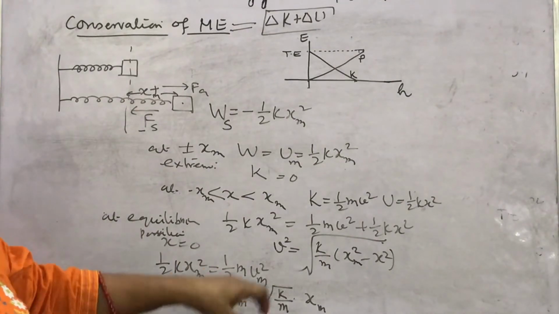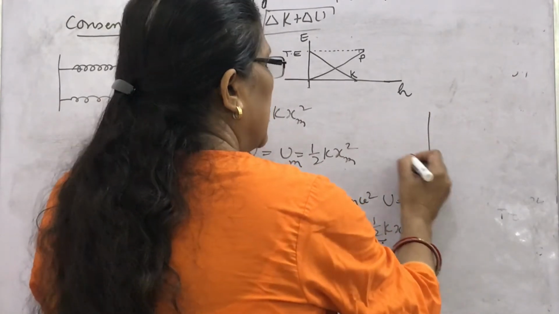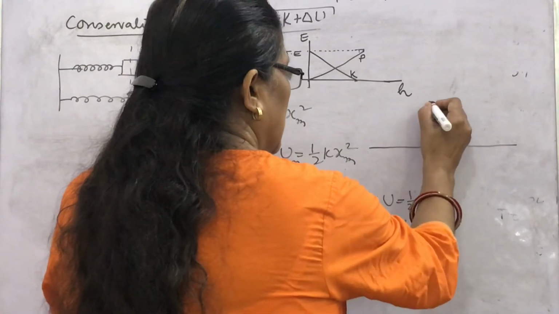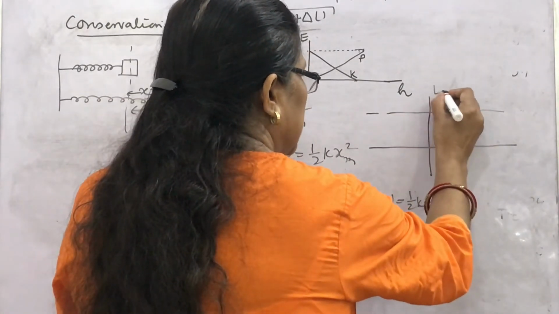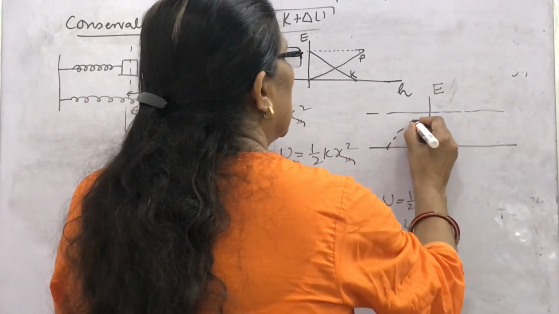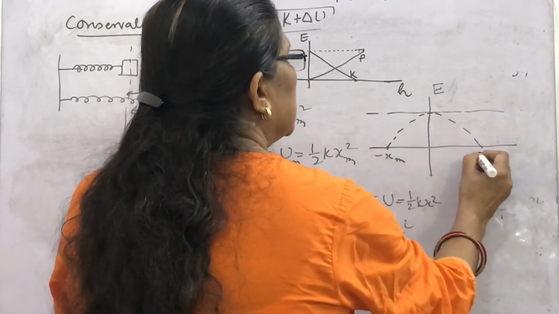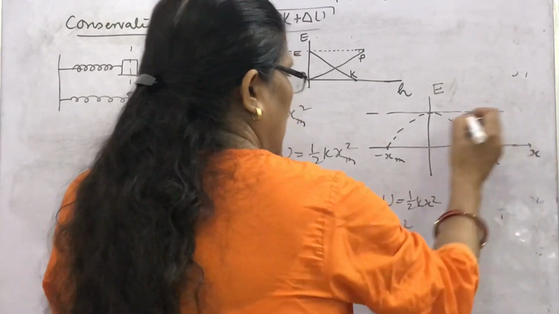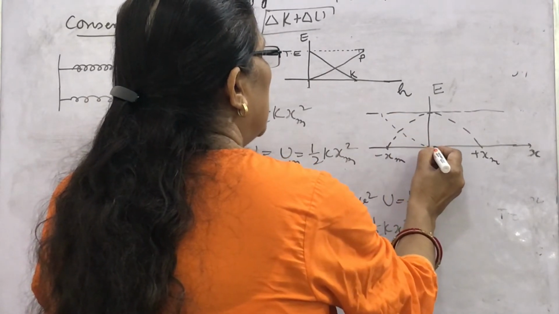What will be the graphical expression for kinetic energy and potential energy? So look here, in case of a spring, if this is the total energy, and if you take this as the minus xm and this as the plus xm position, this is the x, then what will be the other graph for potential energy?